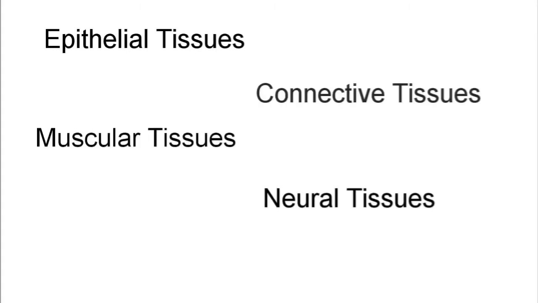In animal bodies, different types of tissues are found. The most common ones are epithelial tissues, connective tissues, muscular tissues, and neural tissues. Now we will discuss the origin of these different types of tissues.